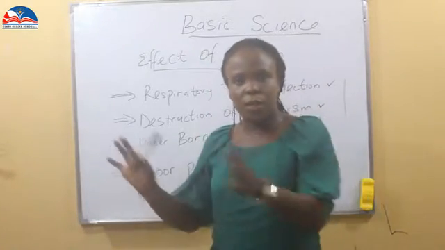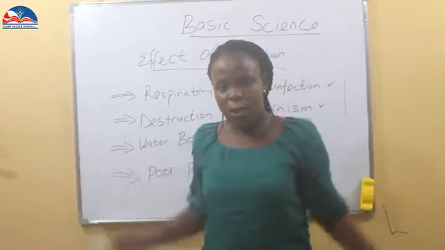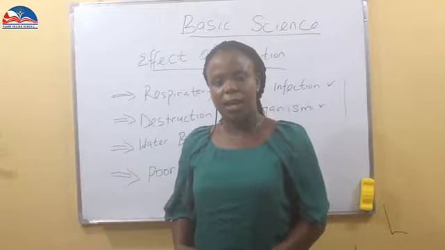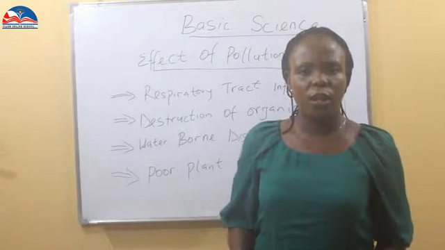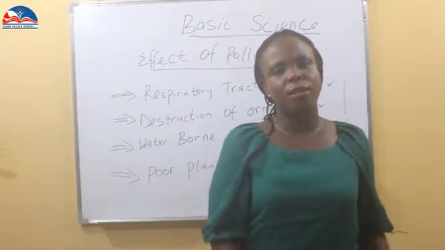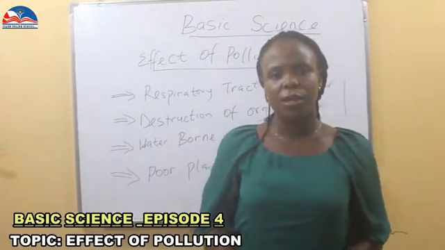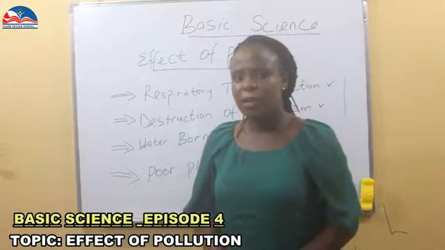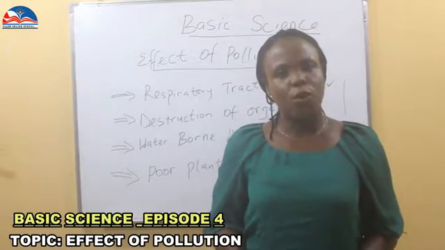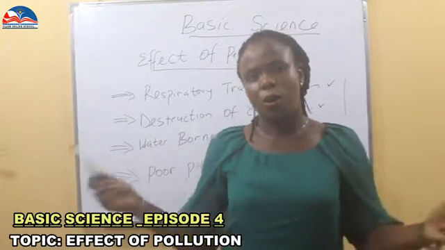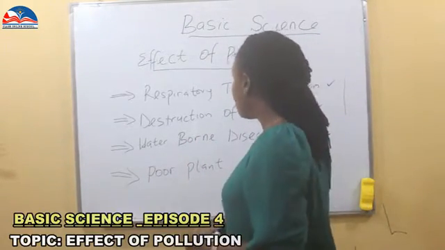Then sometimes on land, we find out that once this toxic substance or pesticides are sprayed in a particular area, or herbicide, either pesticide or herbicide, there are organisms it affects, and it will kill these organisms because a toxic substance has come to interfere with their natural habitat. So it's a big problem. Pollution has actually taken the life of many persons, and pollution is still causing havoc on our environment. This will be all for our class for today.